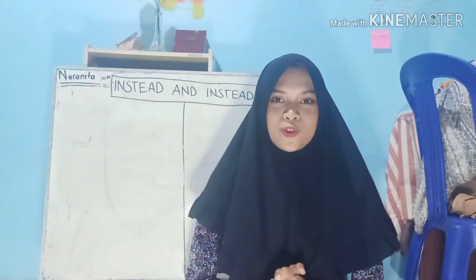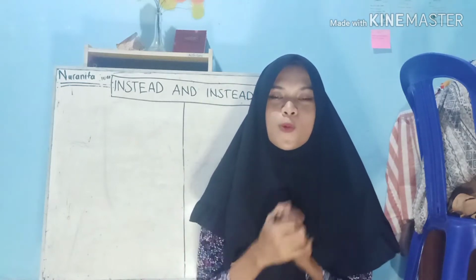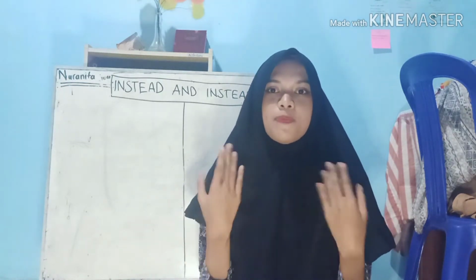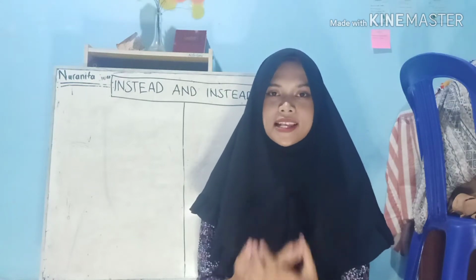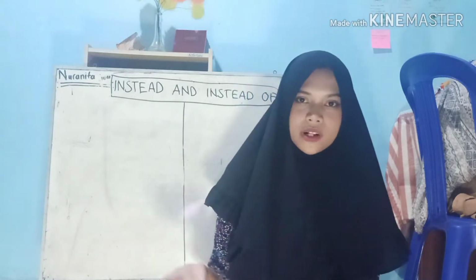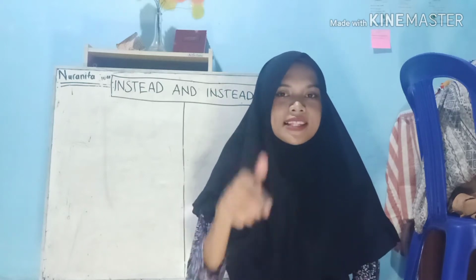So next we move to instead of. What is instead of? Instead of is a preposition. It means in place of or as an alternative. Instead of is used when people, objects, or actions are replaced with others. So let's see the example.